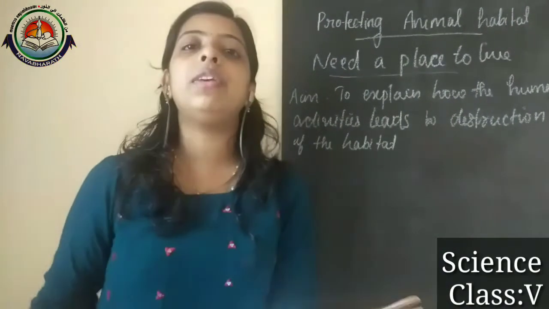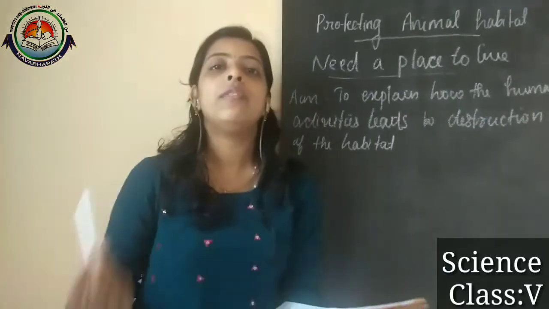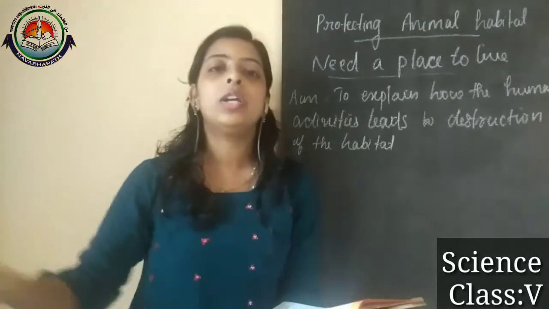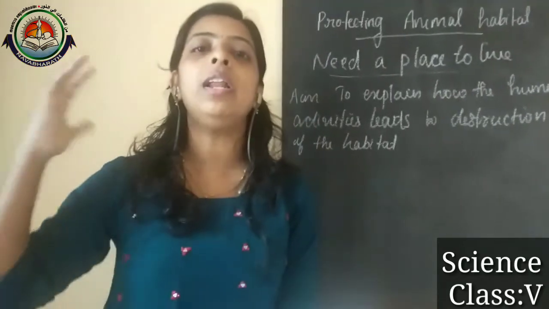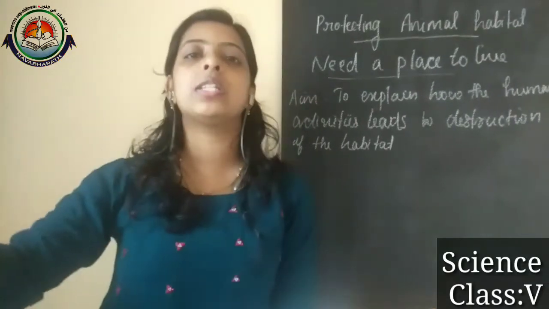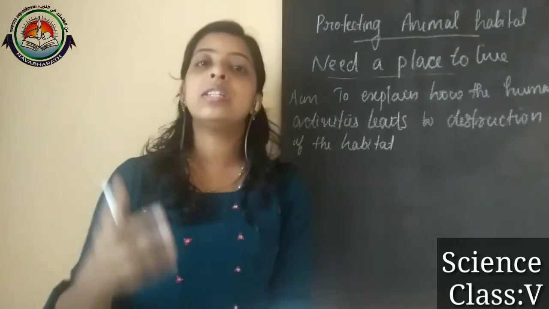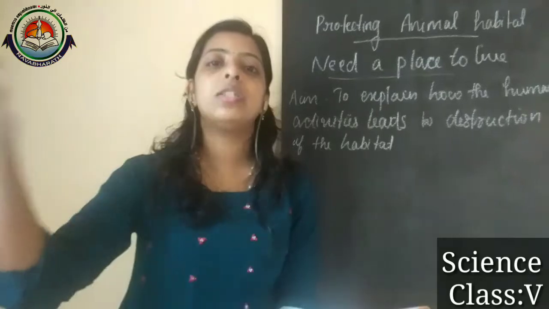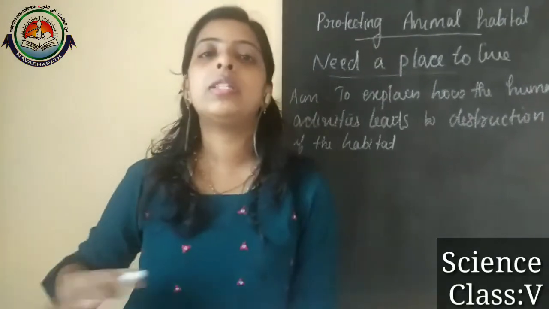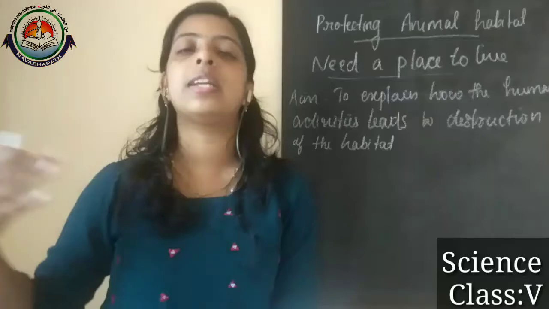Normally we know that if an animal comes out or reaches our cities, some of the people will kill the animals, or some others will call the officers, and then they shift them to the zoo. Right? So these things are happening around us. Mainly these animals reach human populated areas, like cities, where human beings live.